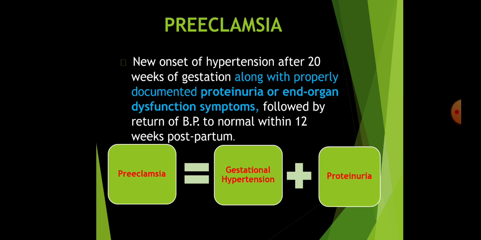Preeclampsia. What is preeclampsia? It is the second form of hypertensive disorders of pregnancy. Preeclampsia is a more severe form than gestational hypertension. The definition: new onset of hypertension after 20 weeks of gestation along with properly documented proteinuria or end organ dysfunction symptoms, followed by return of BP to normal within 12 weeks postpartum. That is, preeclampsia is gestational hypertension plus proteinuria and or plus end organ damage.